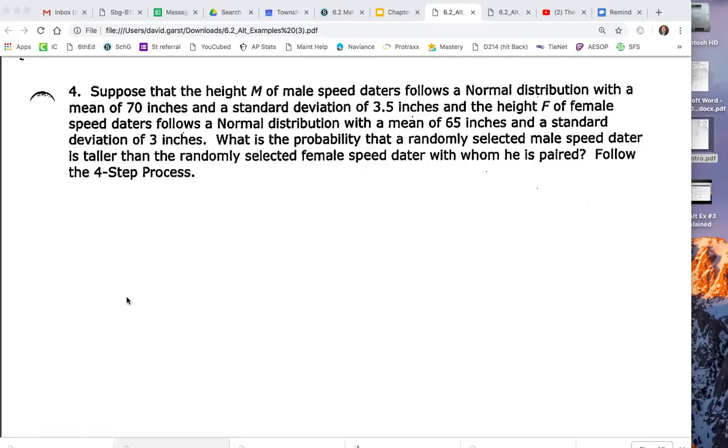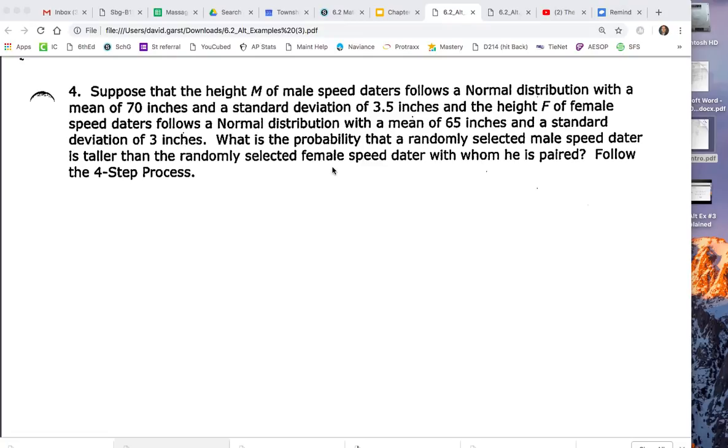The last question in the 6.2 alternative examples has to do with speed daters. Ultimately, after you read this question, it's going to be: what is the probability that a male speed dater is taller than a randomly selected female speed dater? Why don't you press pause on the video, read this for a second, and then come back.